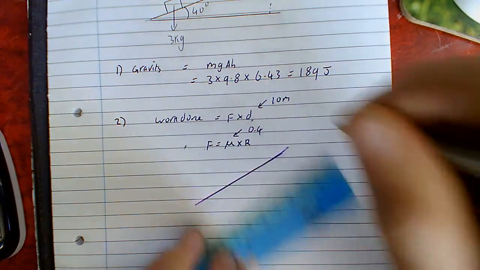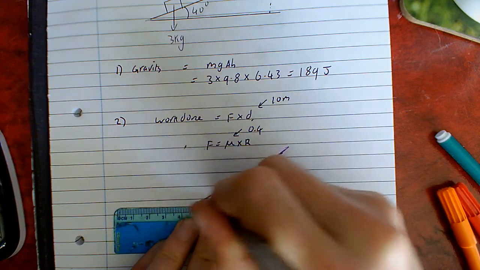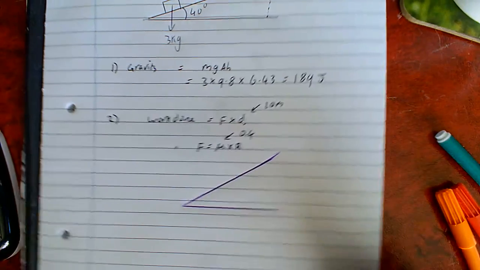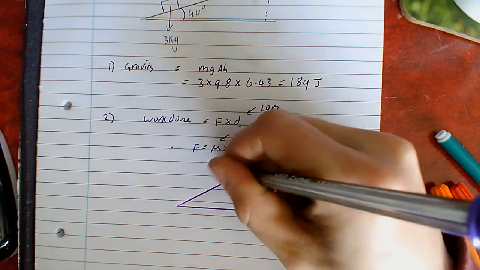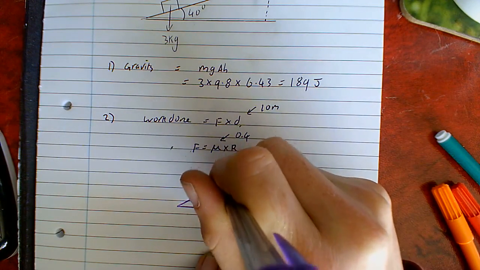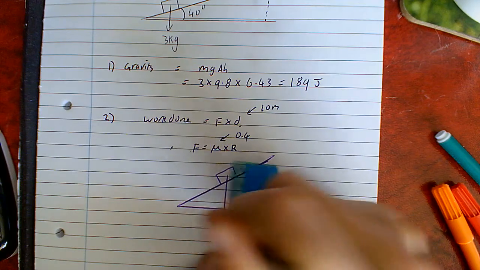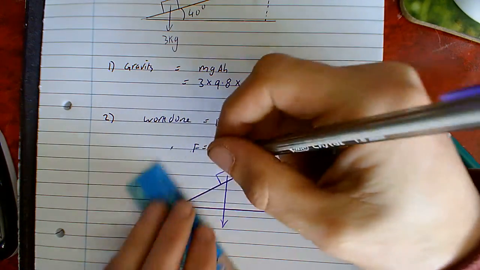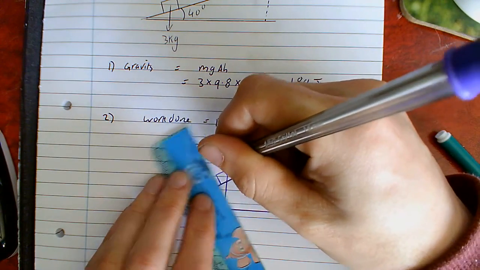Okay, so there's my slope. There's my block. Obviously gravity is pulling vertically down. And we have the normal reaction, which is this here.